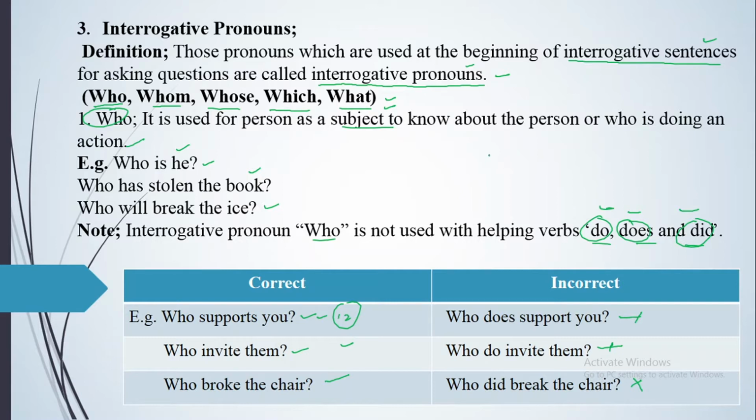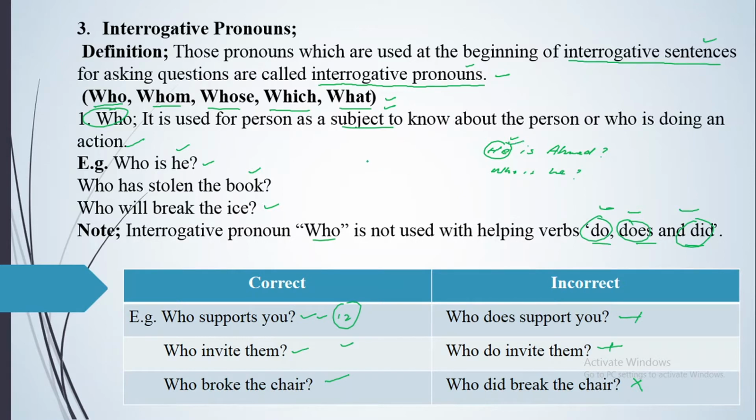For example, I say, he is Ahmad. Clear? Now, if you want to ask a question about the person, the title, the subject, you will say, who is he? I will say, he is Ahmad.